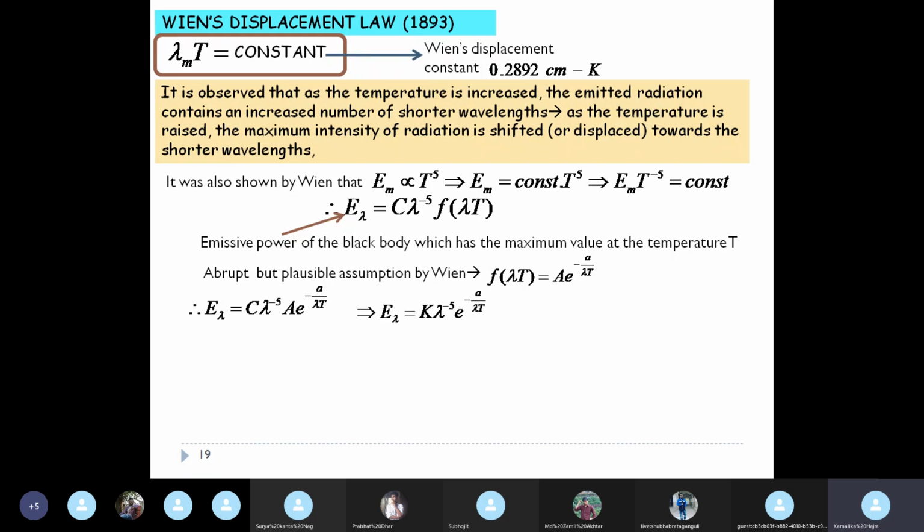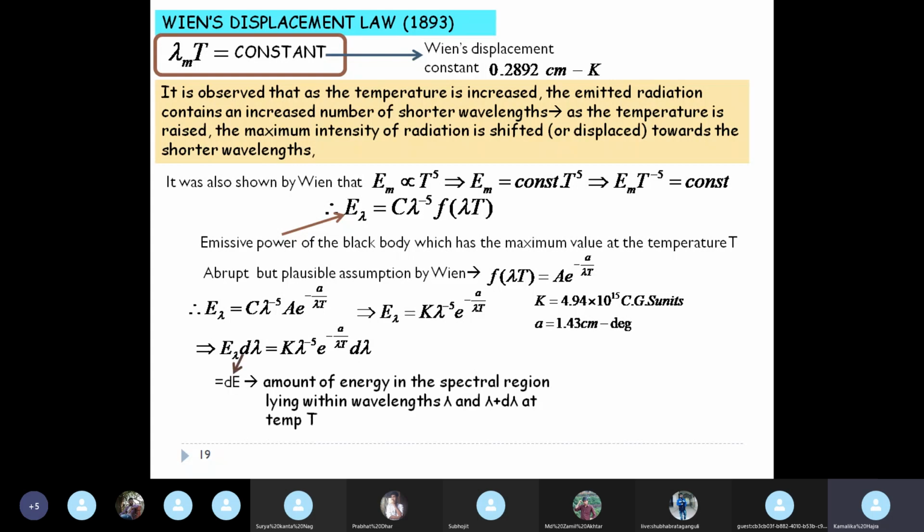Okay. So we can write E lambda equal to k lambda to the power minus 5 e to the power minus a by lambda T, where k is equal to c into a. Okay, the product of these two constants. It was found that the value of k is 4.94 into 10 to the power 15 CGS units, and the value of this constant a found in the exponential term is 1.43 centimeter cube. Okay. So we can write E lambda d lambda equal to k lambda to the power minus 5 e to the power minus a by lambda T d lambda.